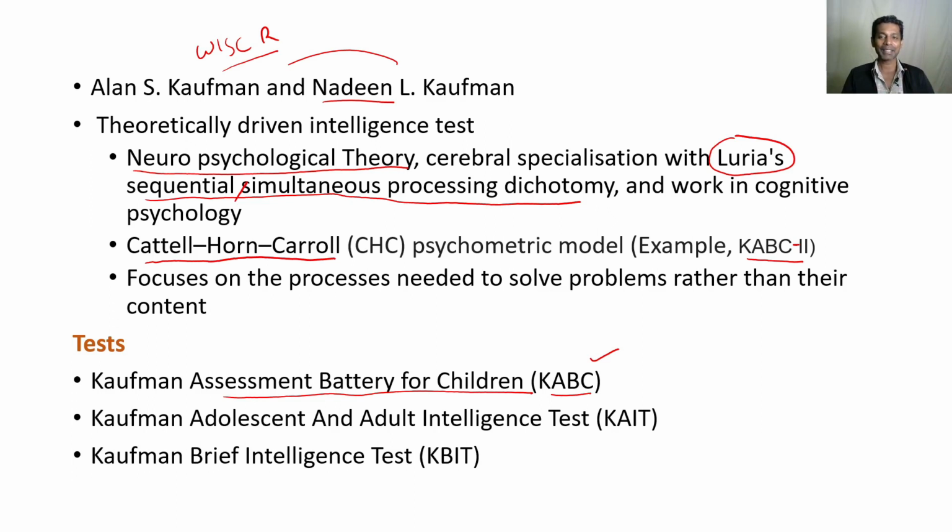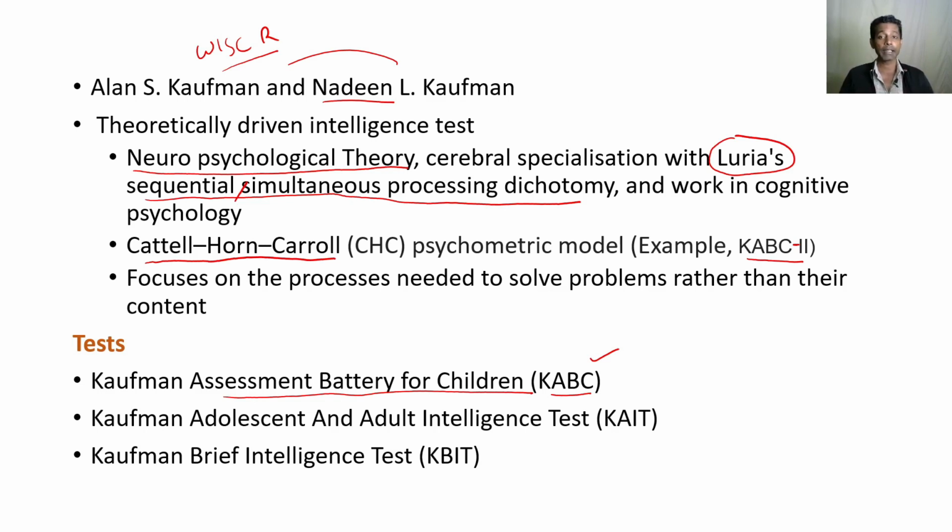That means the test is based on two theoretical models: one is Luria's model, the other is the CHC model. The interesting part is that a person can decide which model is suitable for a particular applicant, and scoring will be done accordingly. That's a very interesting perspective, which is not common with other intelligence tests.